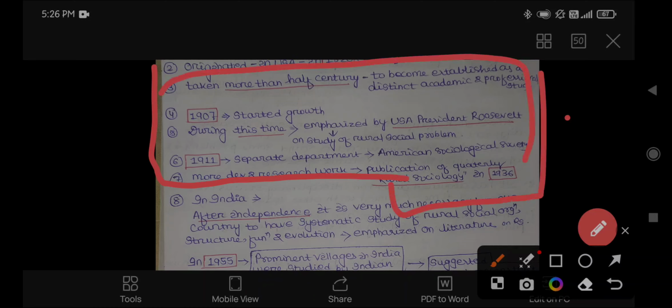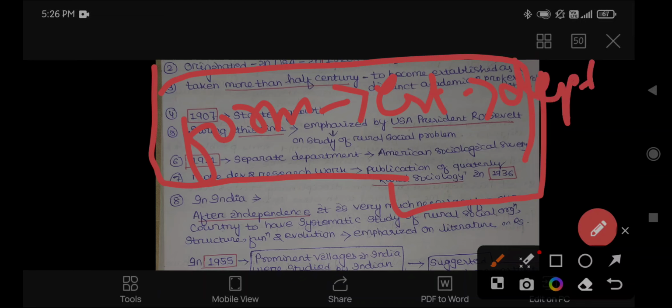How it originated on the western side in America, how it became a form of sociology, then an established branch, then developed as a department, then publications, then books. These all happened on the western side, that is, Eurocentrism.